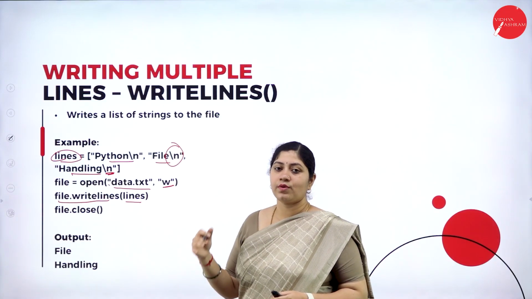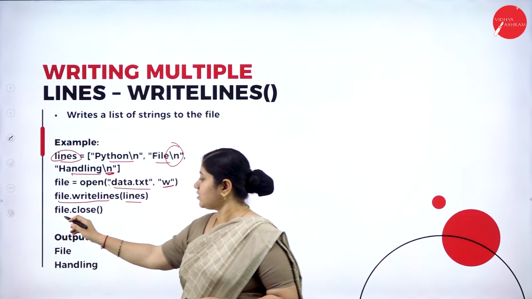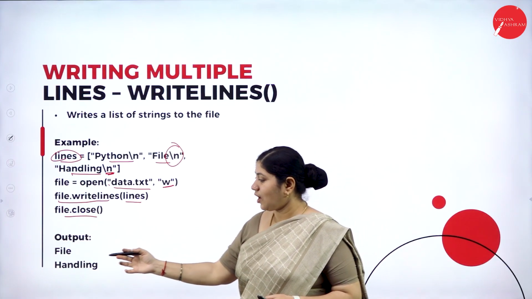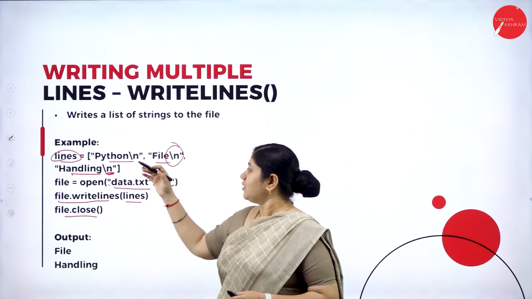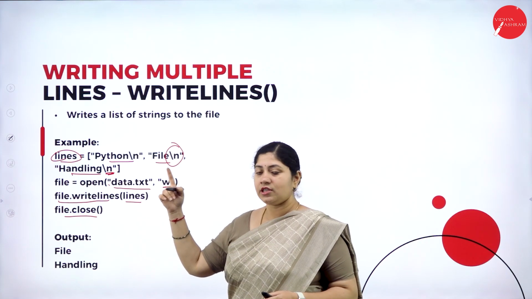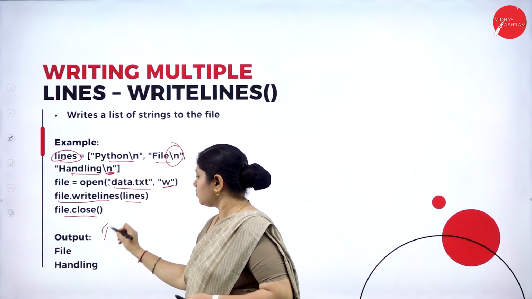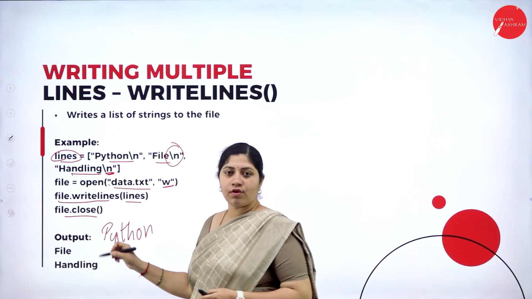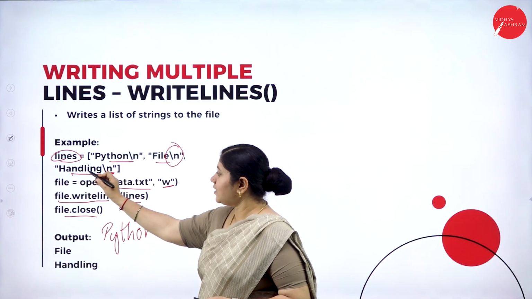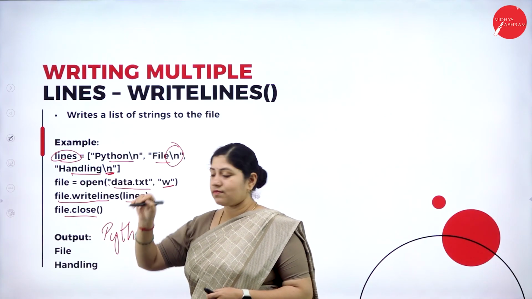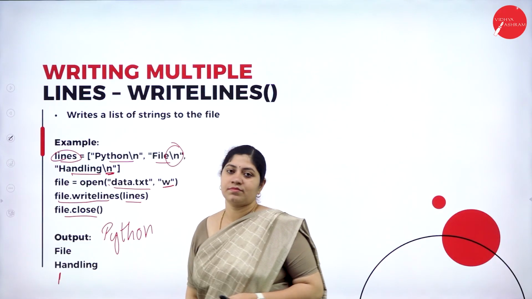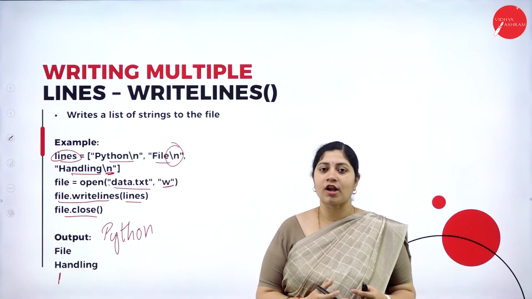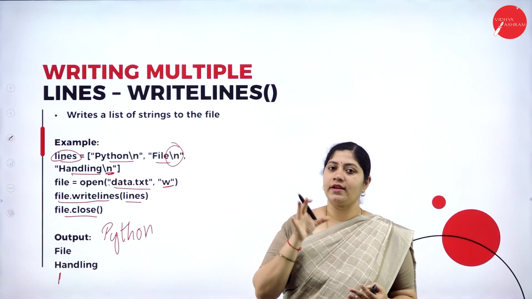Lastly, we have to close that file. So that is file.close. All right, at the output, we can see that we will be getting initially Python, then followed by file, then handling, and the cursor will stop in the next line. So this is the output, and in this way we can write multiple lines inside a file.